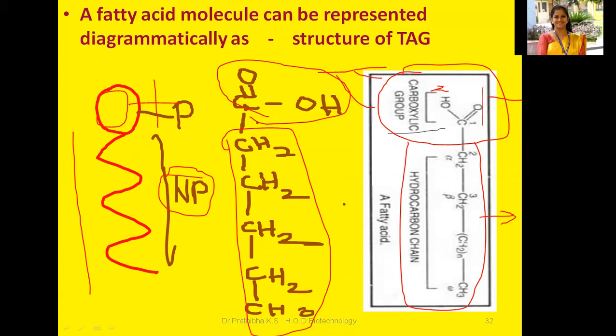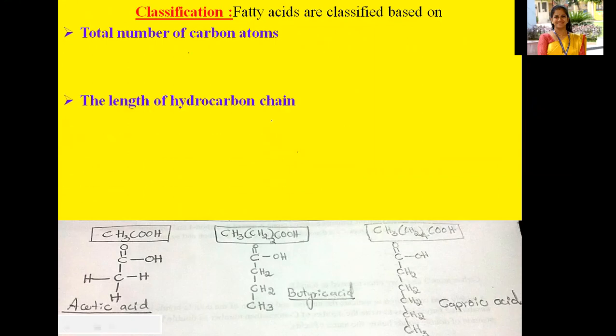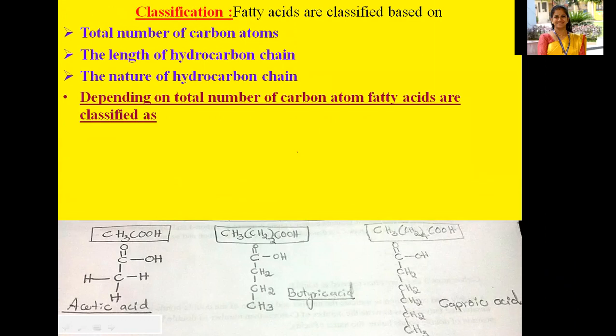Now let us go through the further classification of these lipids. Fatty acids can be classified based on the total number of carbon atoms.